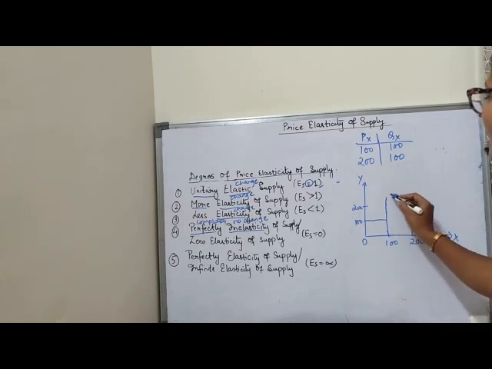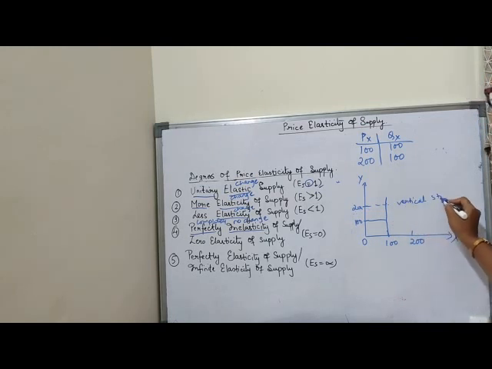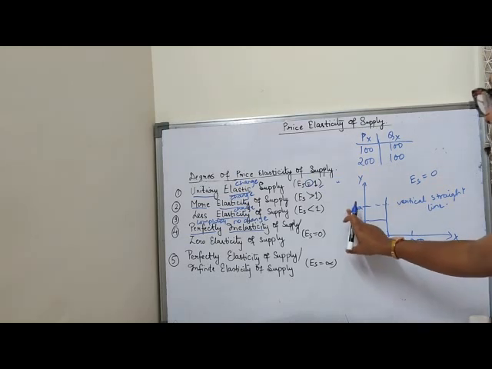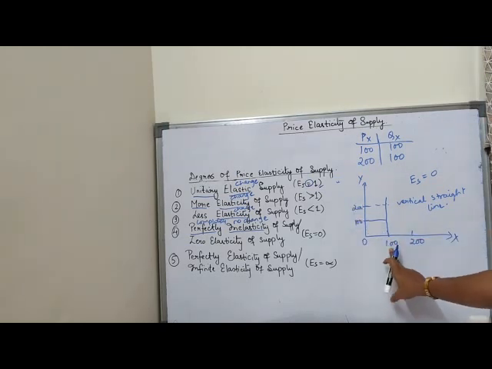So I can see it is a vertical straight line parallel to the y-axis. Clear? So here we can say that elasticity of supply is equal to 0. Zero elasticity of supply means there is no change in supply. My price increases from 100 to 200, but my quantity supplied remains constant.